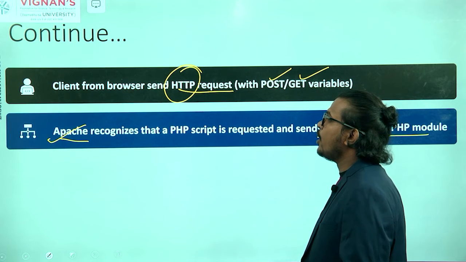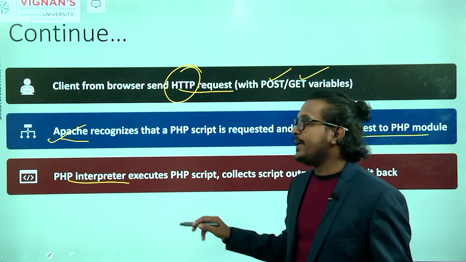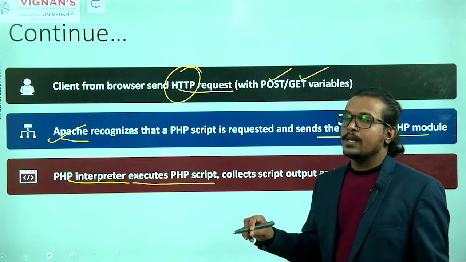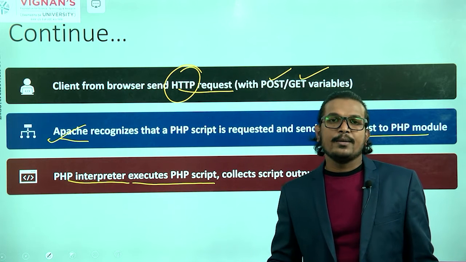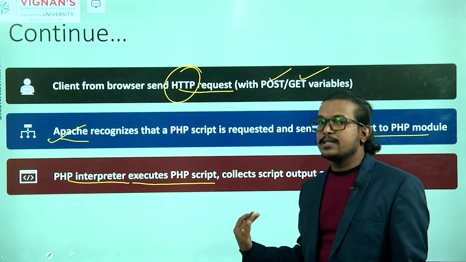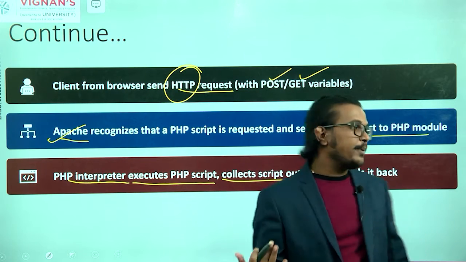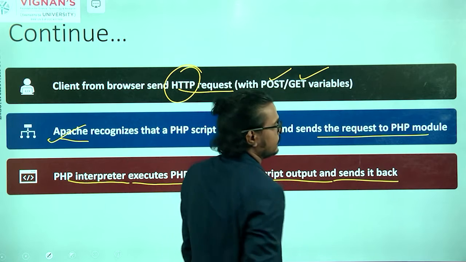Now, what is PHP doing here? PHP is an interpreter. The PHP module contains the PHP interpreter, right? It executes that PHP script, collects the PHP output, and sends it back.